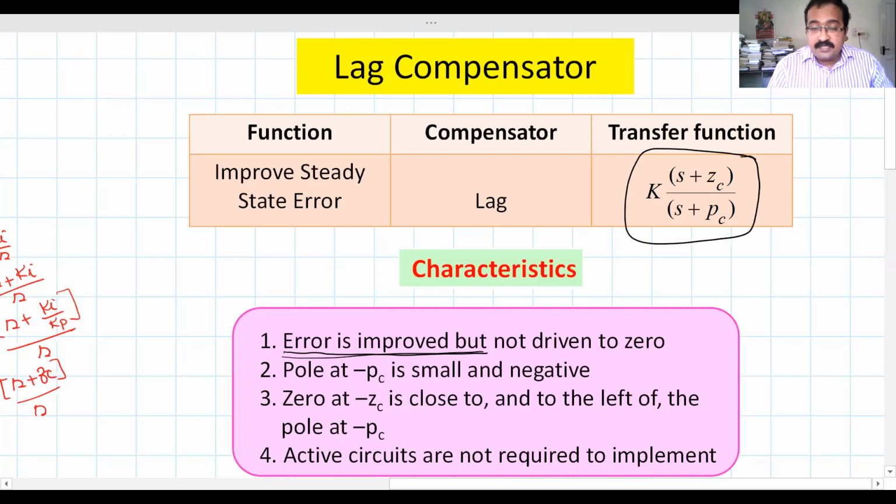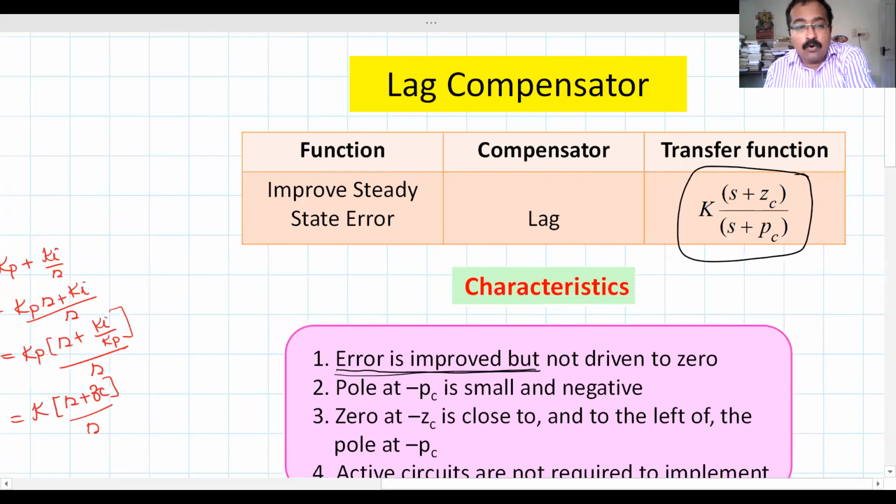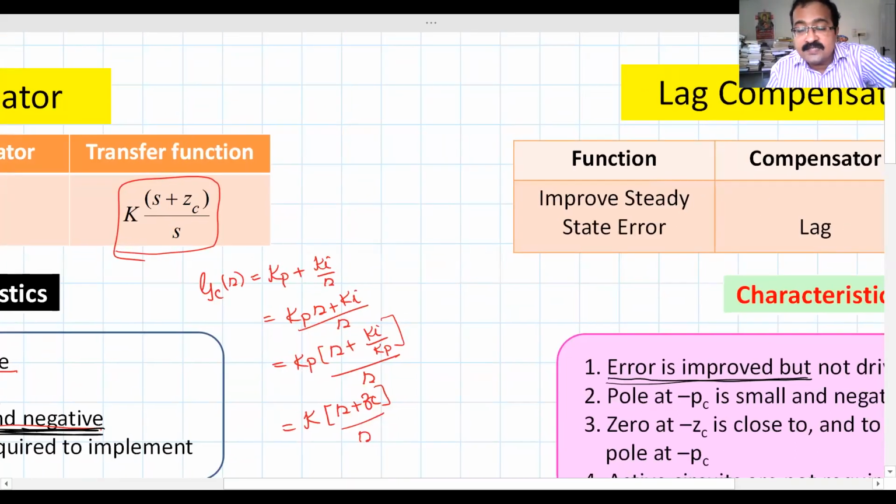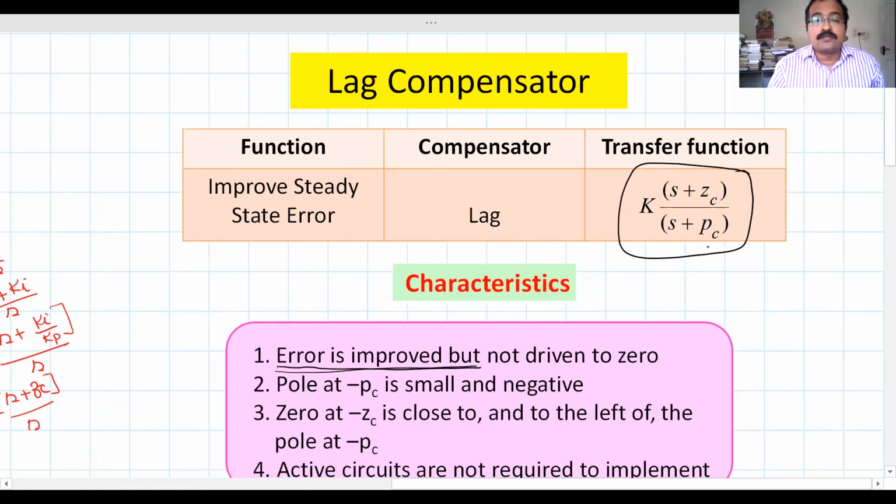Keep in mind, in the previous case, we had a pole at the origin. Pc was 0 there. But here it is a non-zero pole. Because of which steady state error will not be exactly 0. Steady state error can only be improved. There will always be some finite value of steady state error. That's the disadvantage of the lag compensator. Now we will take up one lag compensator design problem.